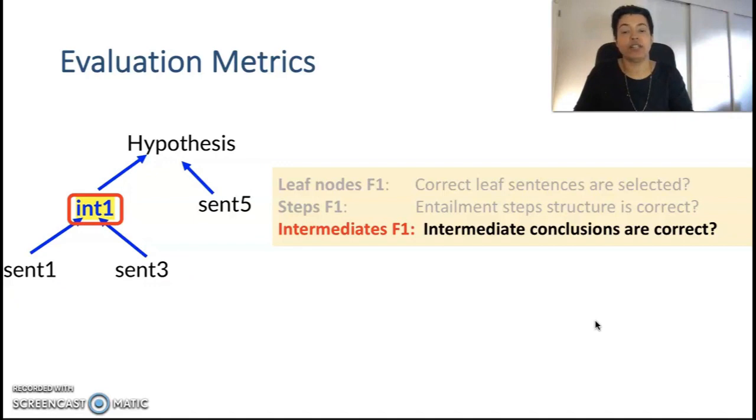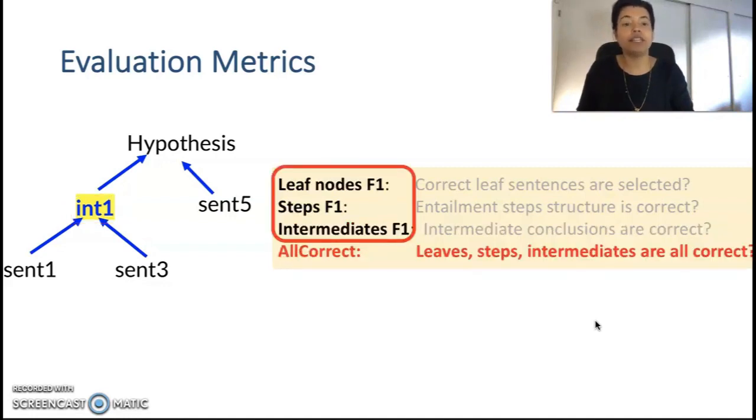And intermediate F1 is looking at generated intermediate conclusions, where we compute BLEURT score of generated intermediate against the goal conclusions. And finally, the all-correct score is telling us whether the model succeeded at the multi-step, multi-premise entailment problem, whether it did all the leaf selection, structure and intermediate generation correctly. This is a much harder metric to score on.